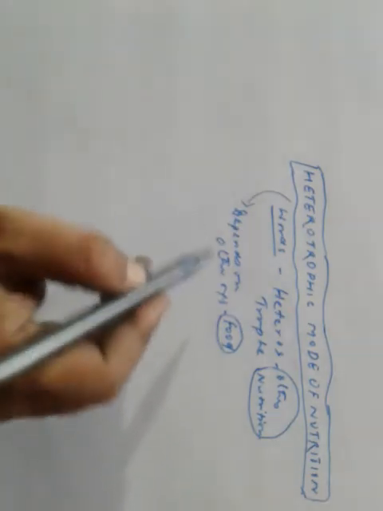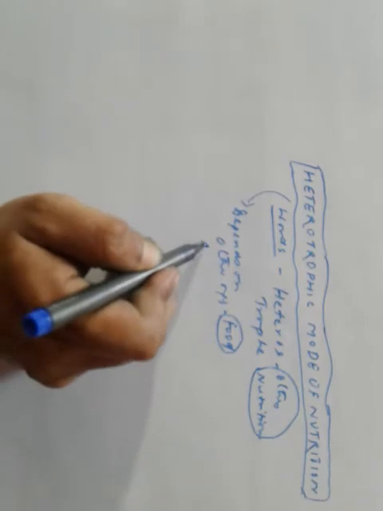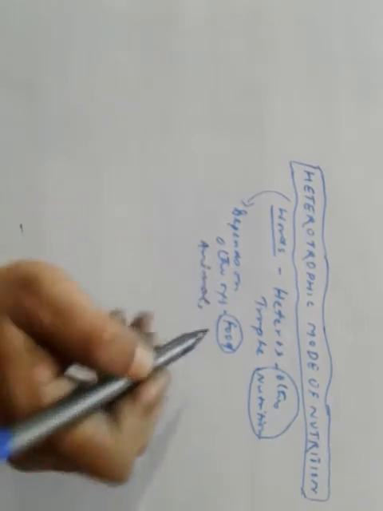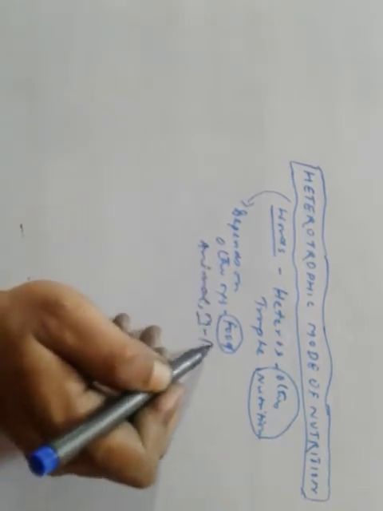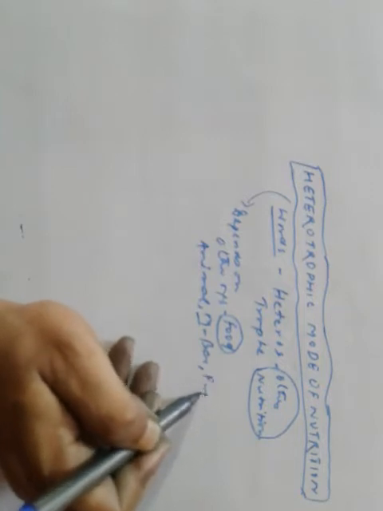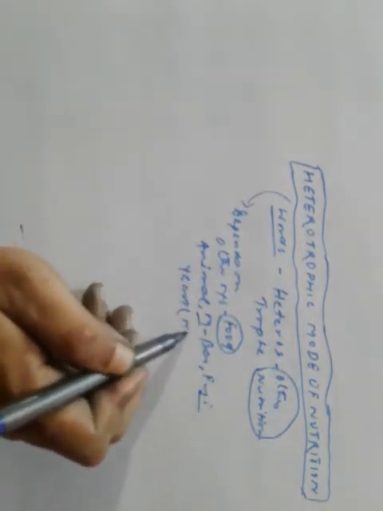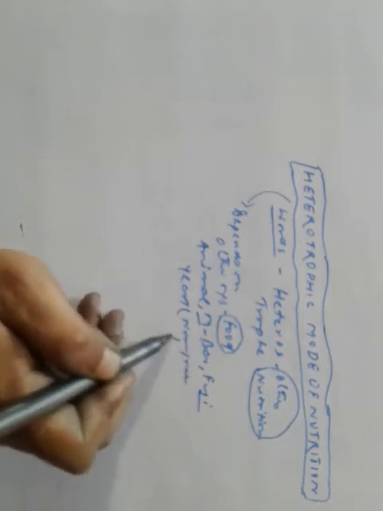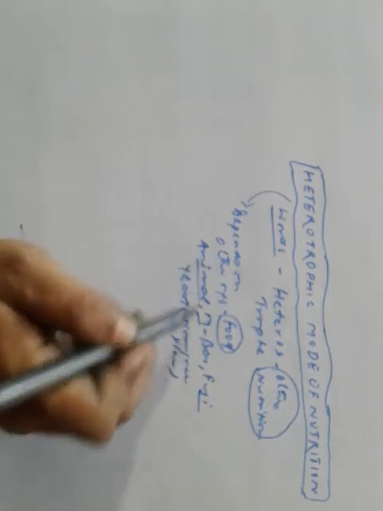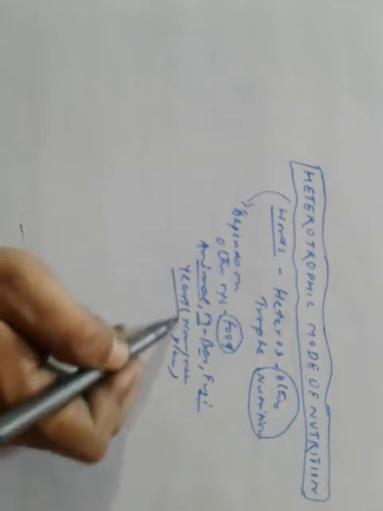So the examples are animals, most bacteria and fungi, and yeast, which is the non-green plant.